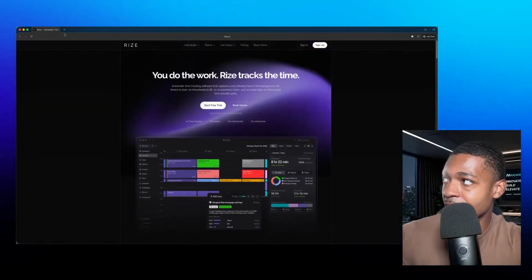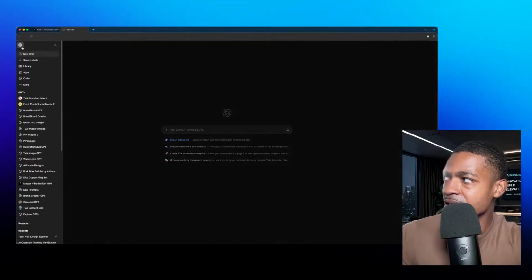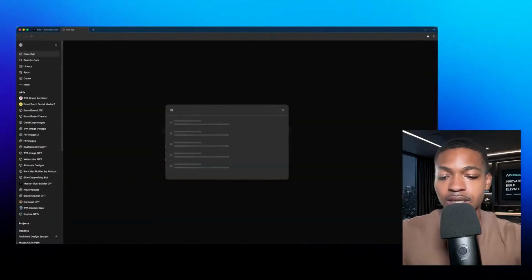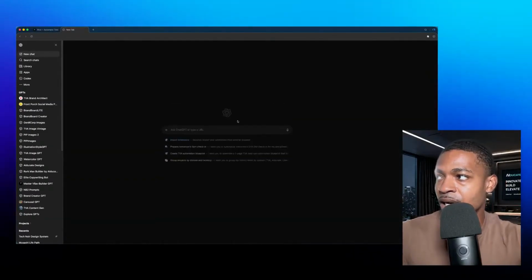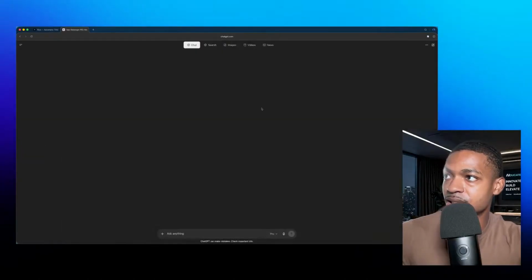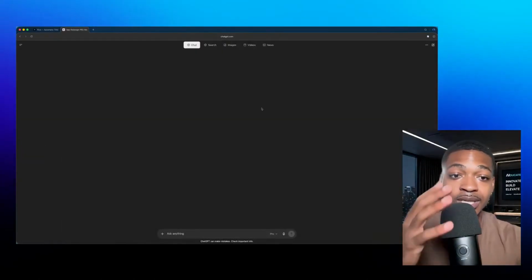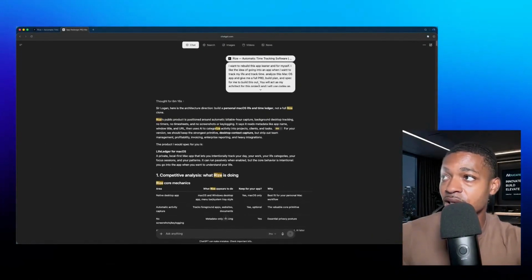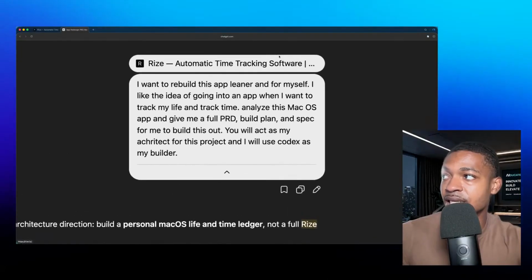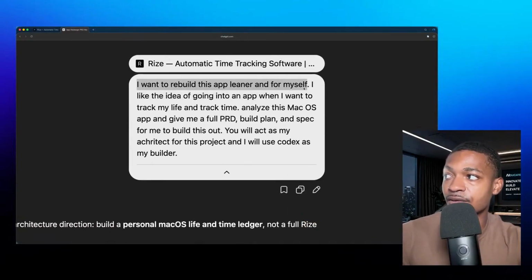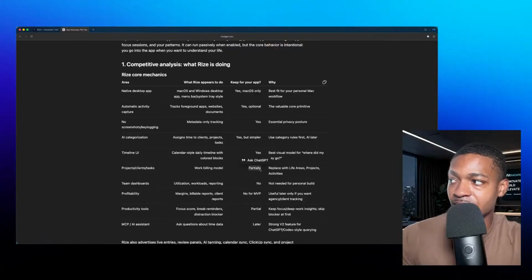And I actually had a chat where this is the prompt that I gave. I was on that same page you guys just saw, and I basically said, I want to build this app leaner and for myself. I like the idea of going to projects, clients, tasks, replace with life areas, projects, activities.